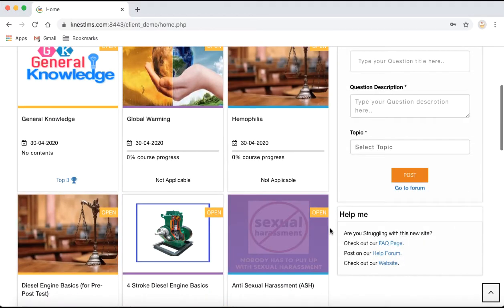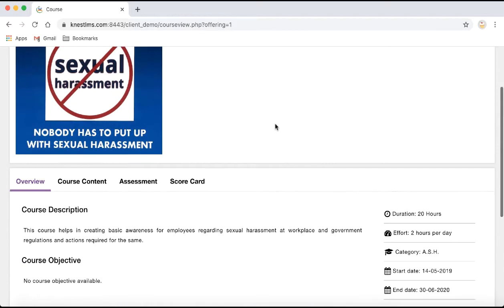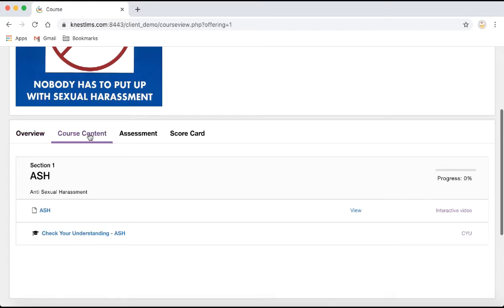Okay, so let me click on a sample course, say for example this anti-sexual harassment. Here is the course details page. Every course will have an overview, its description, the course objective, and other parameters of a course like a start date, end date, and other things. Course content, this is one of the important pages of the course.